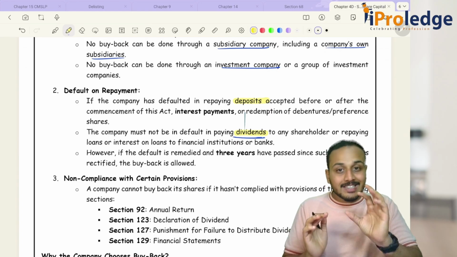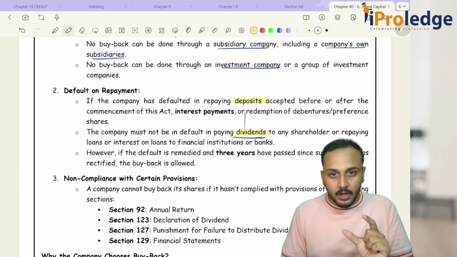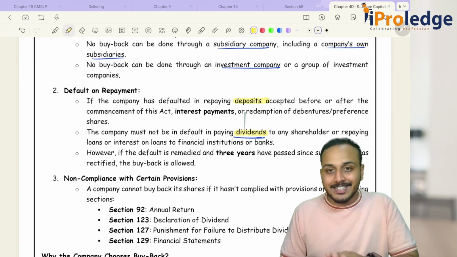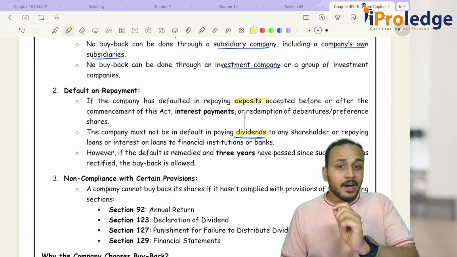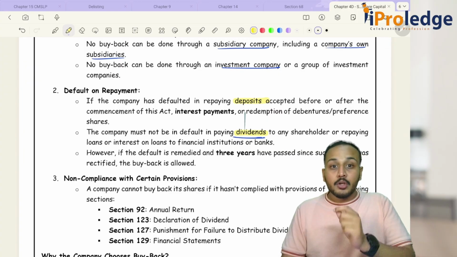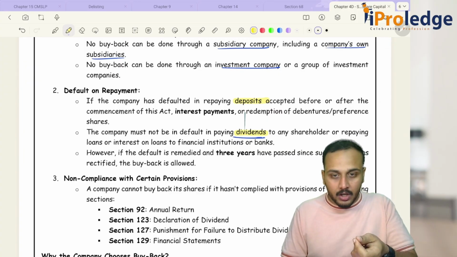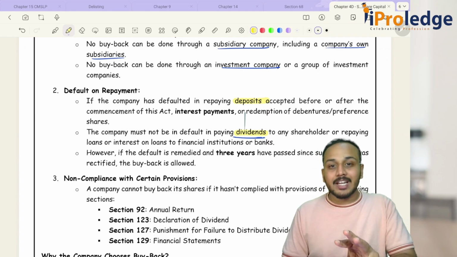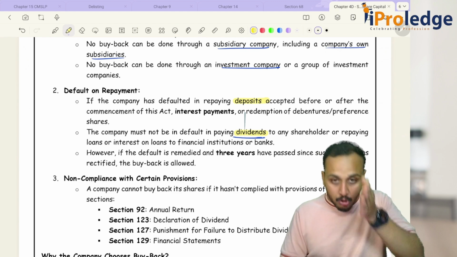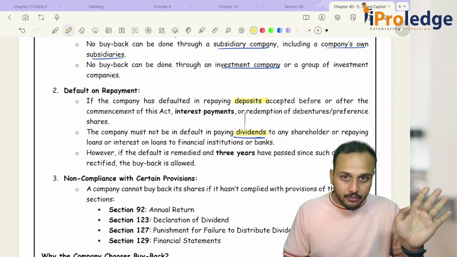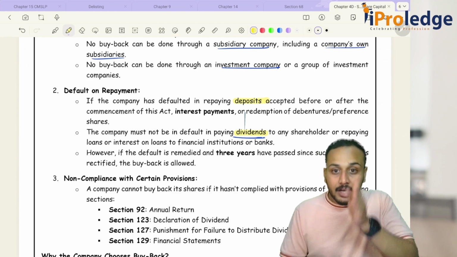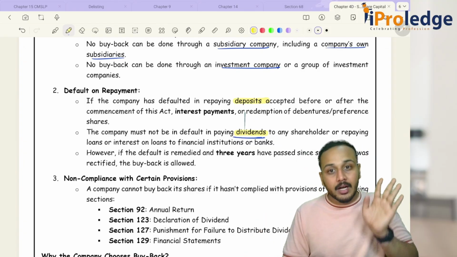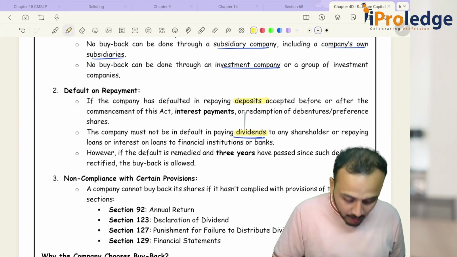See, there is a cooling off period for this default. If this default is existing, you cannot go for buyback. Fine, you have rectified this default. Then you have 3 years of time, and during these 3 years you cannot do buyback. Today I committed a default, I rectified it, now I have 3 years during which I should not go for buyback, and after 3 years I can go for buyback.